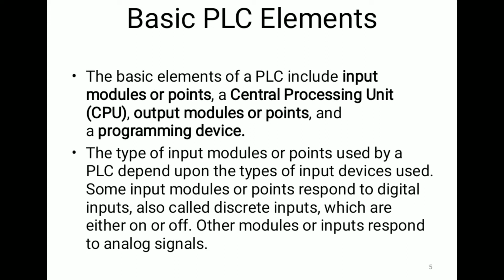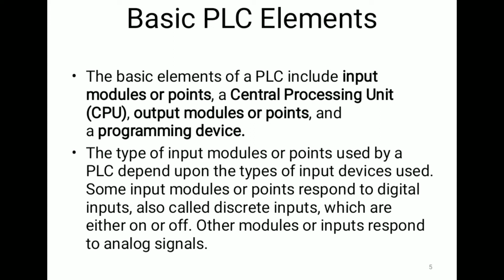Some input modules or points respond to digital inputs, called discrete inputs, which are either on or off. Digital or discrete signals can be switched on or off. We can have the signal in the form of 1 or 0 only. Other input modules can be for analog signals, like if we have an input sensor such as a temperature or humidity sensor.